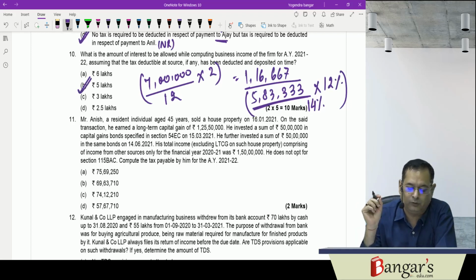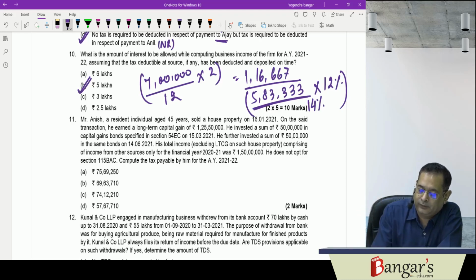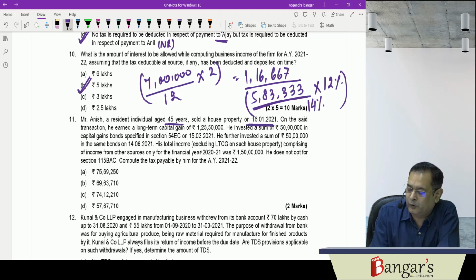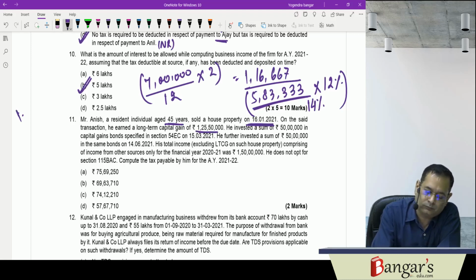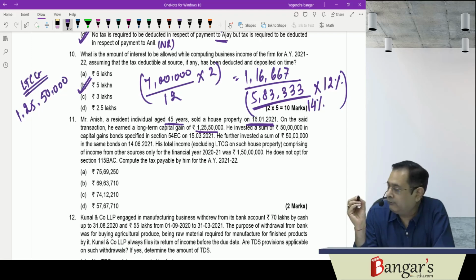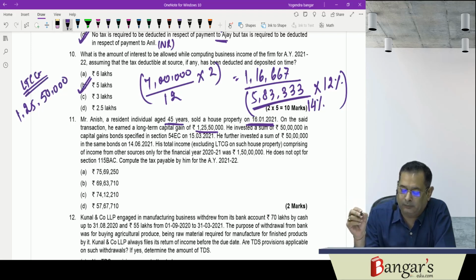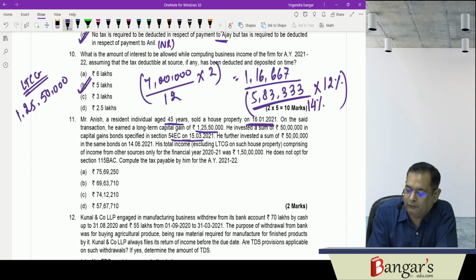case scenario based MCQs. Now Mr. Anish, a resident individual, aged 45 years, sold a house property on 16/1/21. On the said transaction, he earned an LTCG of 1 crore 25 lakh 50,000. Okay. And he invested a sum of 50 lakhs in capital gain bonds under 54EC. So the investment is to be made within 6 months from the date of transfer. 50 lakhs have been invested within 6 months from the date of transfer.